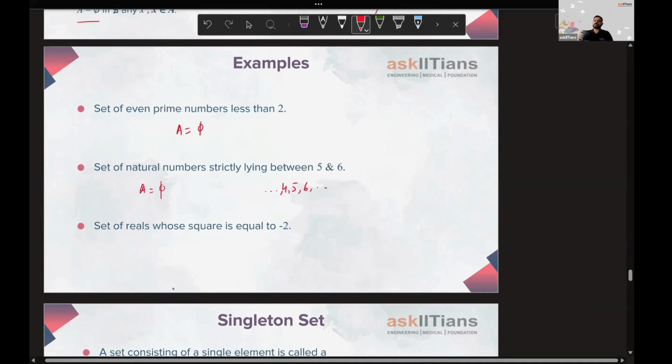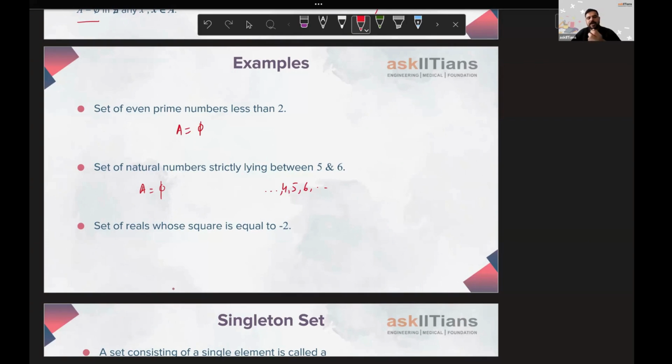Set of reals whose square is equal to minus 2. All right. So real number means positive, negative, rational, irrational, anything you can take. If I take 0 square, that is going to be 0. If I take plus 2 square, that is going to be 4. If I take minus 2 square, that is going to be plus 4 again. If I take root 3 square, that is also going to be 3.